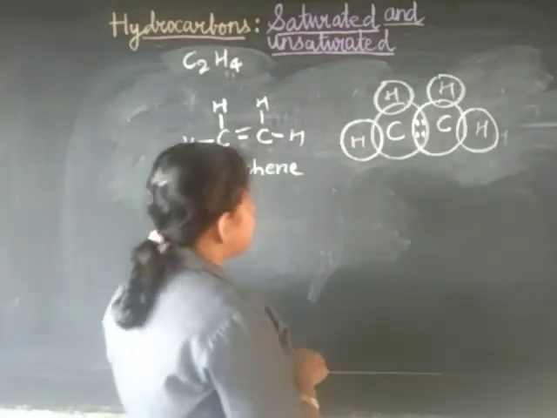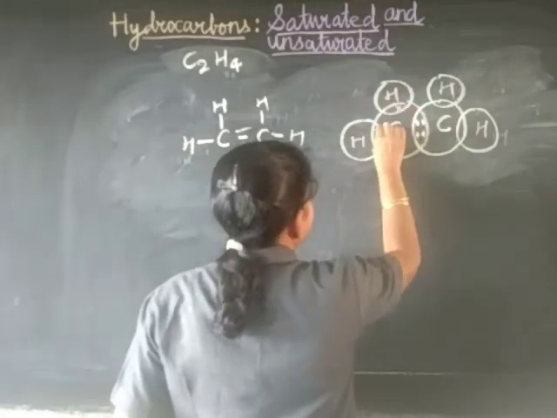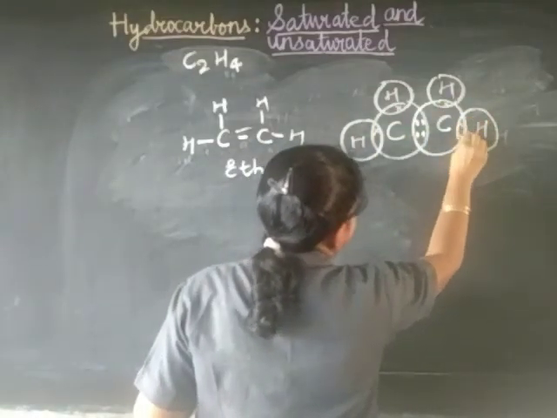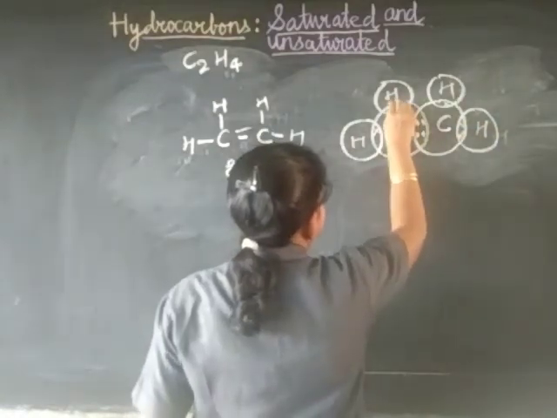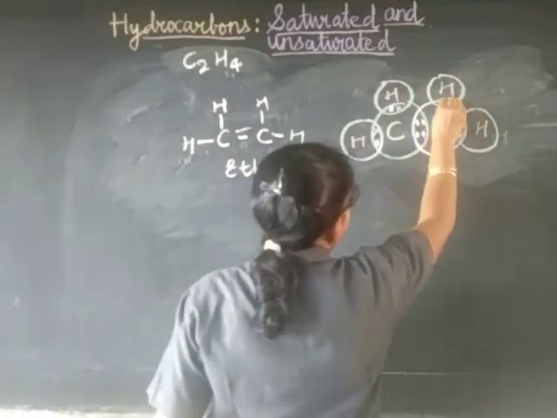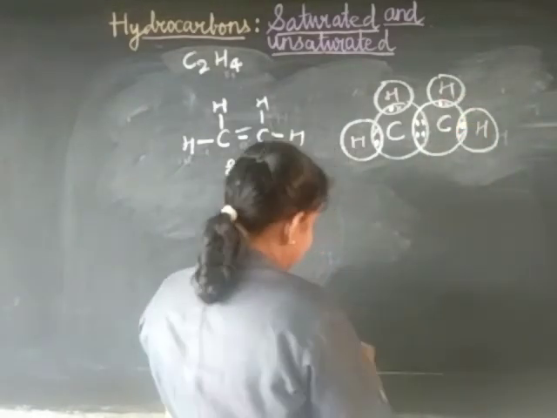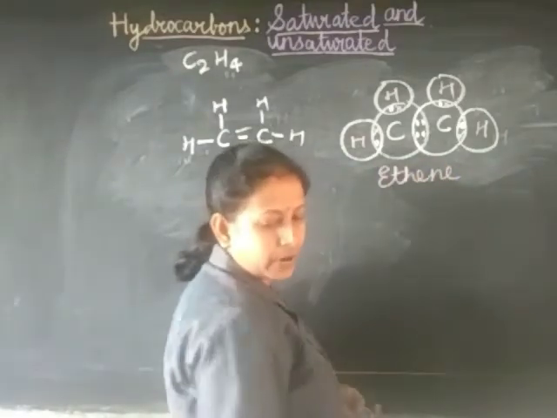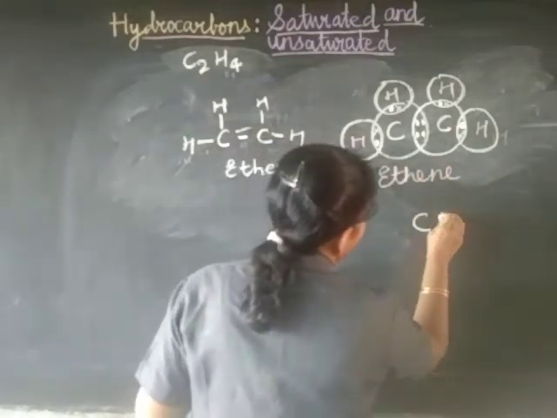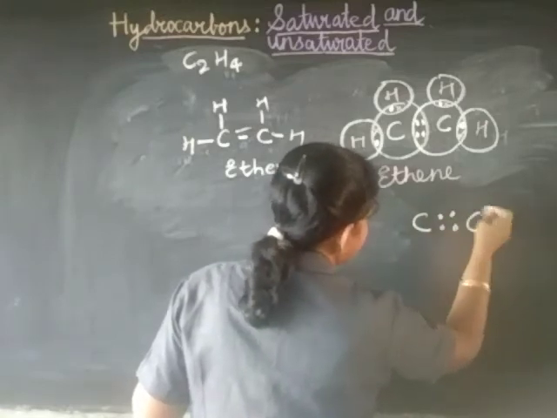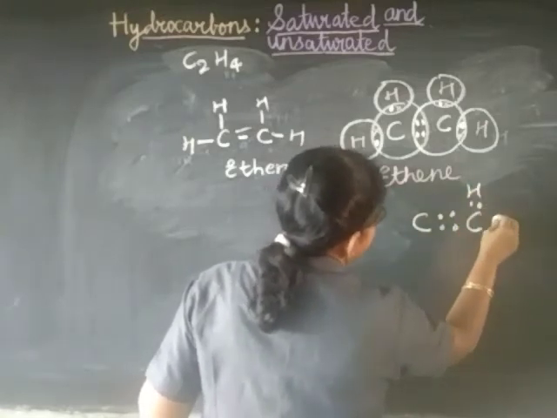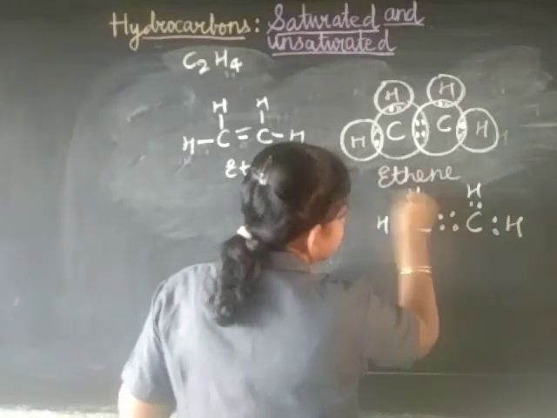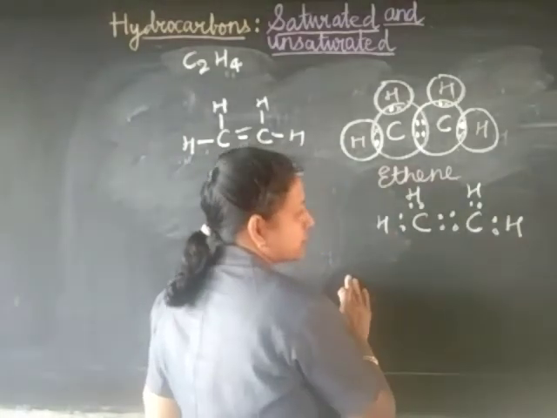Now what you have to do here? You have to put a cross for hydrogen everywhere, okay, and a dot for carbon. So this is your electron dot structure of ethene. Okay, and we can simply draw it in this manner also. See, 1, 2, 3, 4. Here 1, 2, H, 1, 2, H, 1, 2, H, 1, 2, H. So this is also called the electron dot structure of ethene.